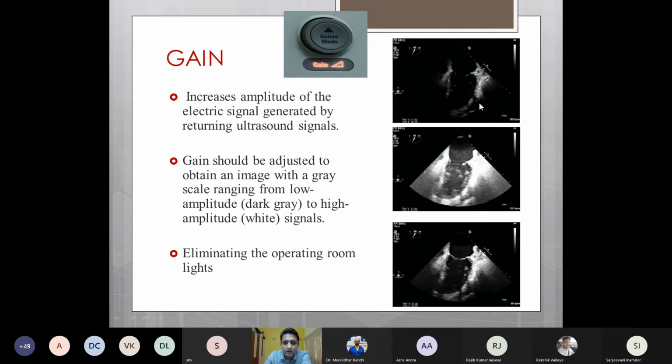For example, this is a poorly set gain where the gain is very low, and in this case the gain settings are very high, hence the image is looking very hazy. In the third image, this is the ideal gain setting which we should keep. So one clue is to eliminate the operating room lights or the OPD lights, which prevents us from using a very high gain setting.